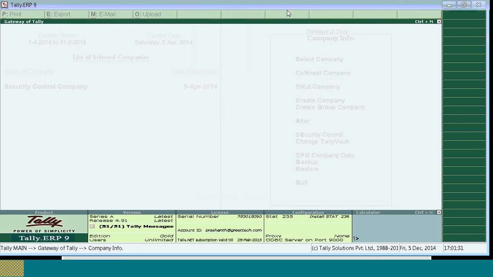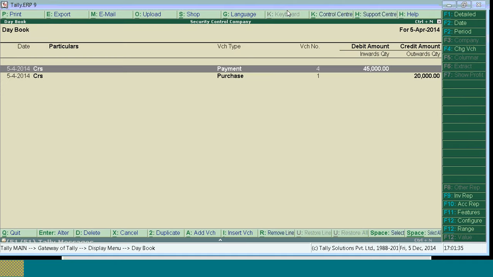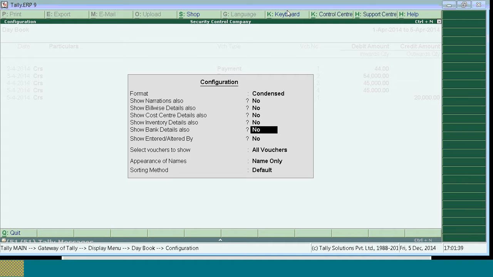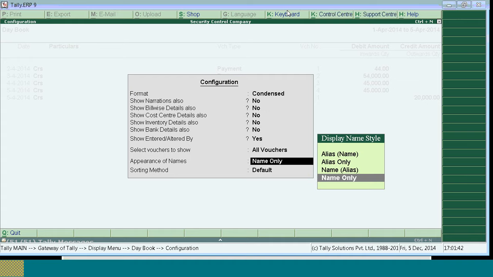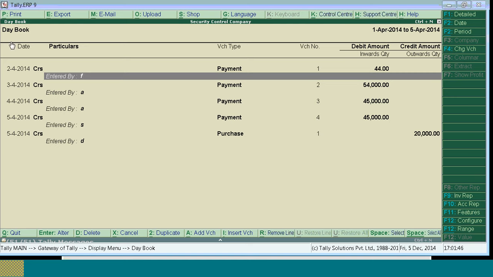Once after enabling this, when you go for display daybook, press F12, you will get the option called show entered by, altered by. Are you able to see who has entered? You can get who has entered and altered also. Is this clear, Mr. Nawaz?